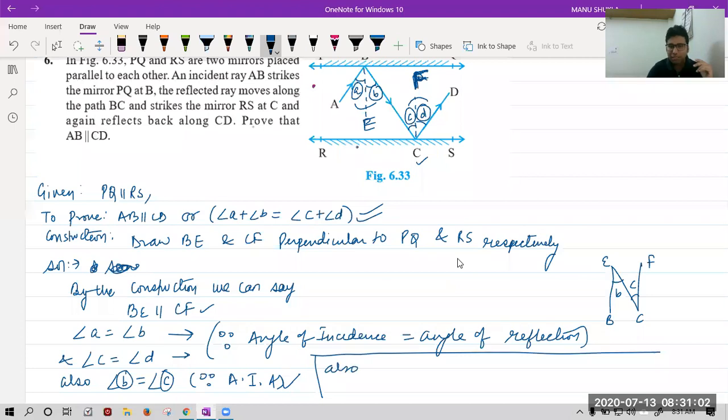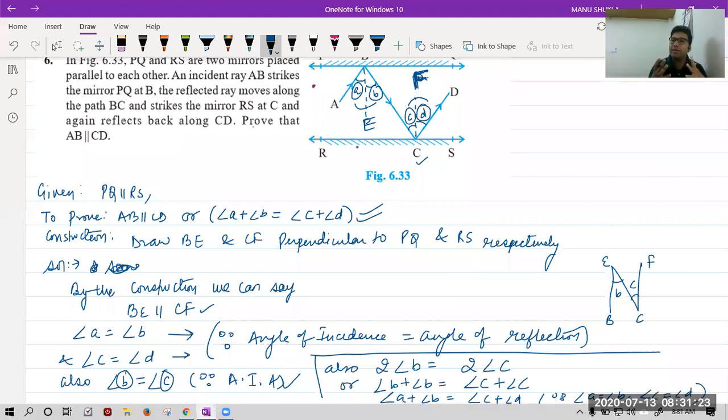Also, twice of angle B equal to twice of angle C, or angle B plus angle B is equal to angle C plus angle C. Finally, we can say angle A plus angle B is equal to angle C plus angle D, because A is equal to B and C equal to D. So we have to reach the two proof part somehow. What I did, I proved the connecting link is B and C. If they are equal, their twice is equal. If twice is equal, we can say it is angle B plus B equal to C plus C. And finally, I wrote it as A plus B equal to C plus D.